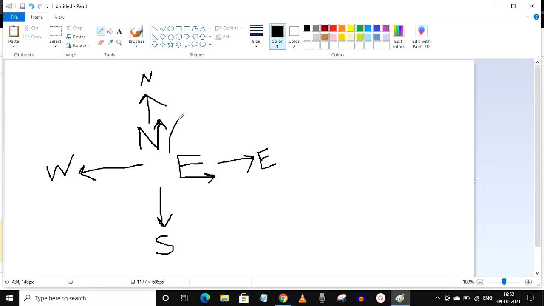And again, finding the sub-directions will be very easy, because the direction which is exactly in middle of north and east is northeast. And the direction which is exactly to the middle of north and west is northwest. The direction which is exactly to the middle of south and west is southwest. And the direction which is exactly to the middle of south and east is southeast. In this way, if we know 2 directions, we can tell where the remaining directions are. I hope this is clear.